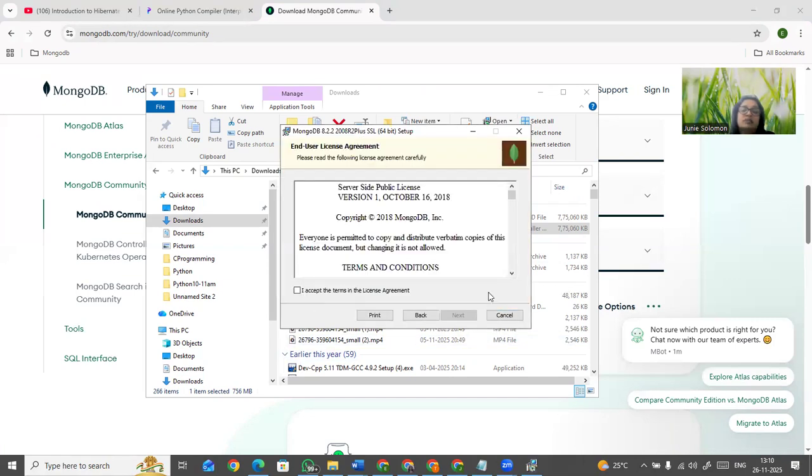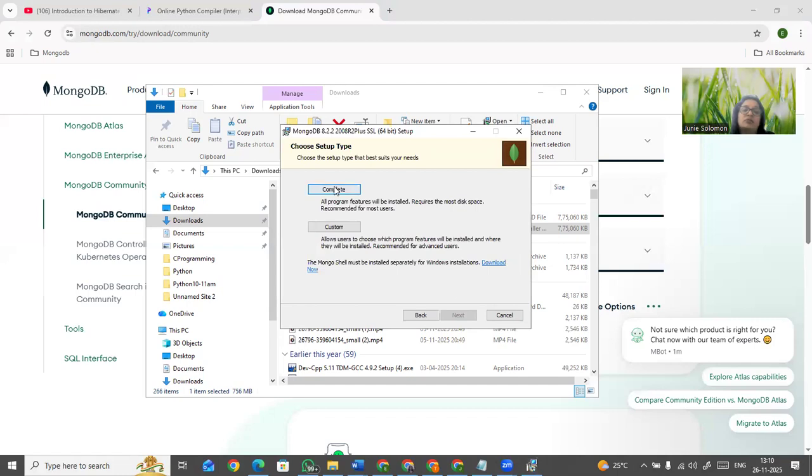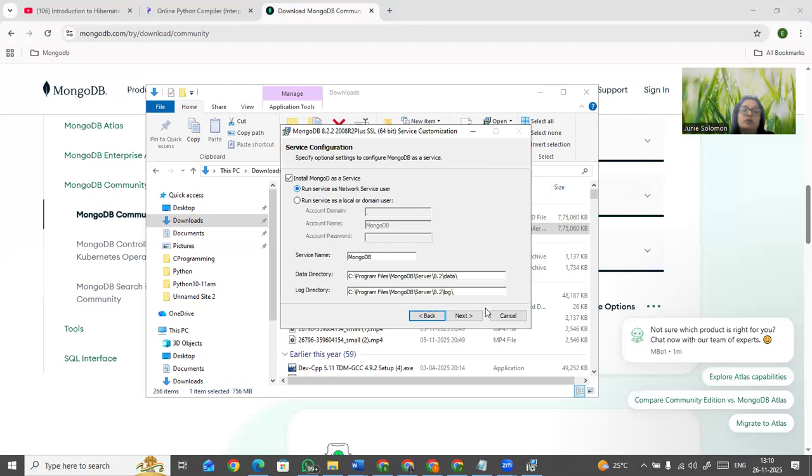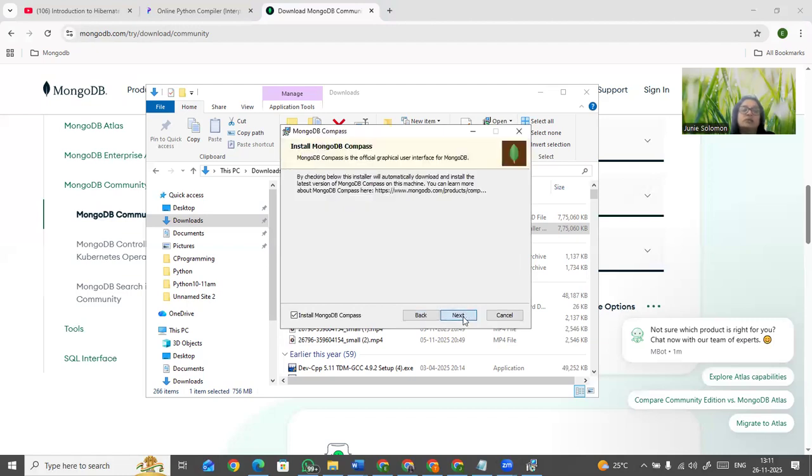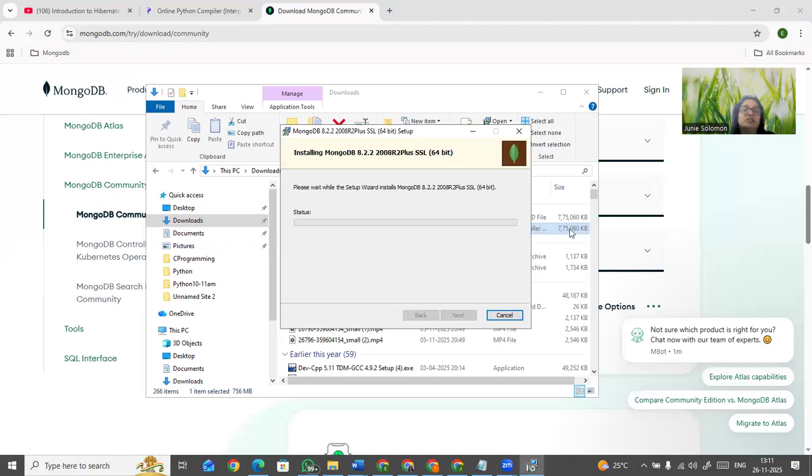Next, you have to accept. Next, you have to select complete. You have to click on complete and select run as a service and all those things. And next, click on next and click on install. And this is the installation part. It will take time for you to install.